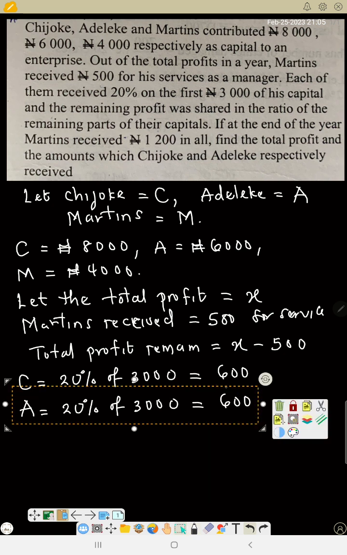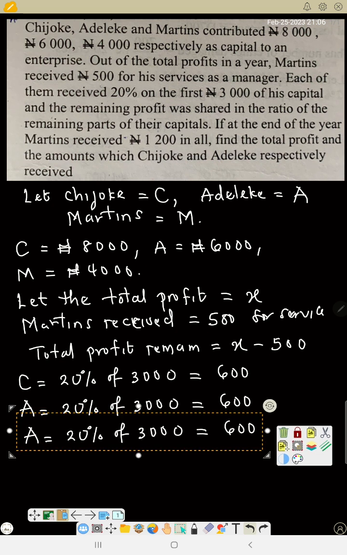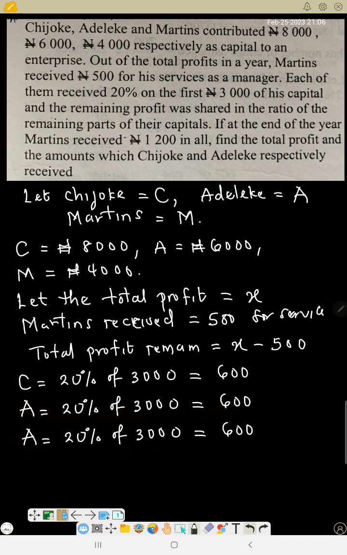Then Martins also will be the same thing. Because 20% of 3,000 of what each of them put into the business, we find 20% of 3,000 first for each. That means each of them received 600 naira. And the remaining profit was shared.